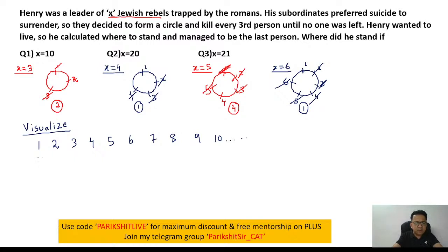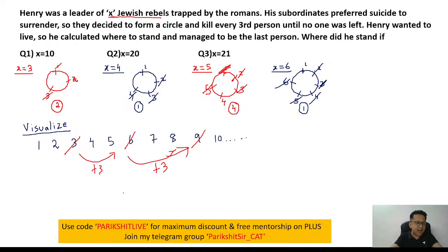So if every third person gets killed, initially person number 3, then another 3, 6, 9. So plus 3, plus 3, plus 3. Every time you do a plus 3, the person gets killed. And so on. Right? That's the funda. What is the funda? Every third person will get killed.